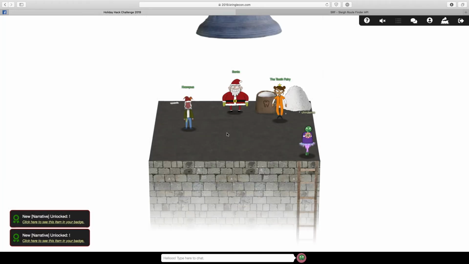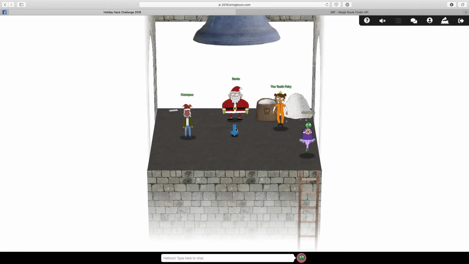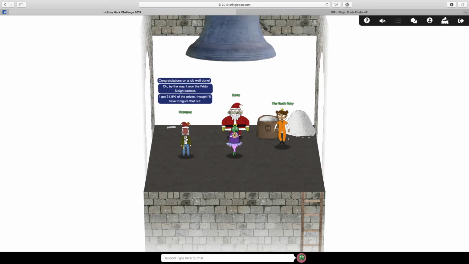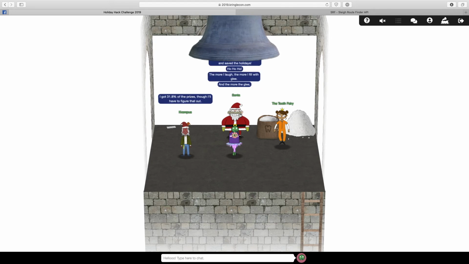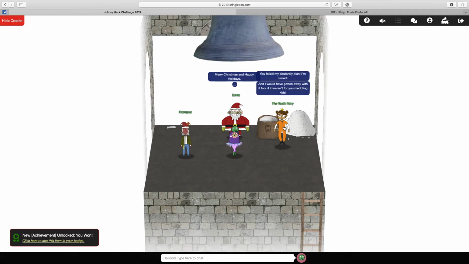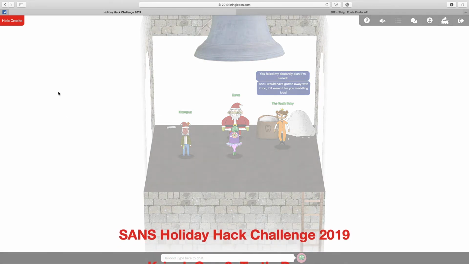And that's where we'll meet up with Santa, Krampus, and the Tooth Fairy, who seems to be in jail attire. So we can talk to Krampus. Congratulations on a job well done. Well, thank you very much. By the way, he won the Wunorse contest. And that's no big surprise. And then Santa, you did it. Okay. Filled with glee. Awesome. Merry Christmas and happy holidays. That's perfect. Tooth Fairy, you foiled my dastardly plan. I'm ruined. And there come the credits.